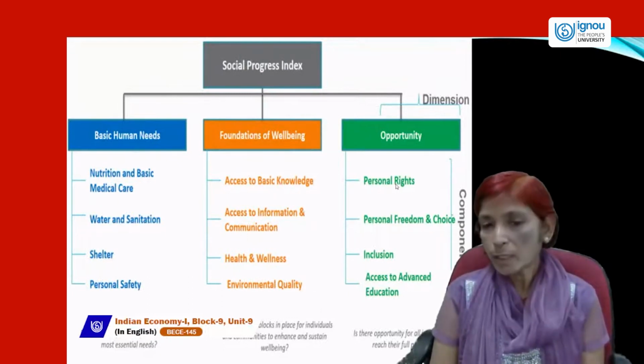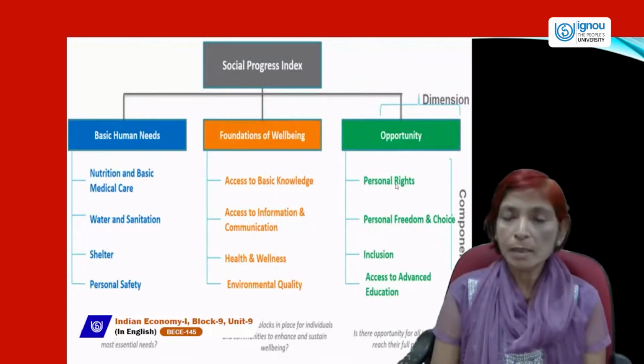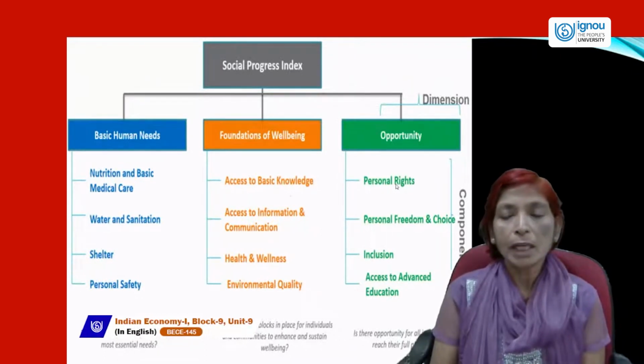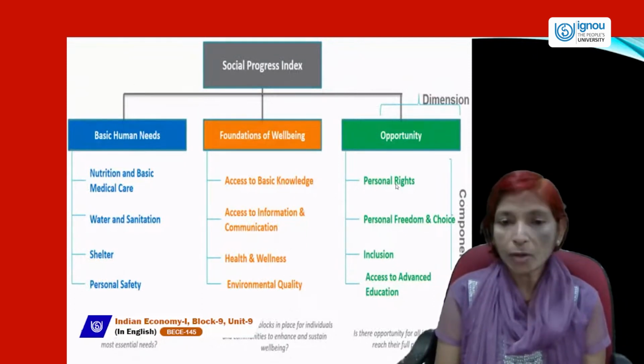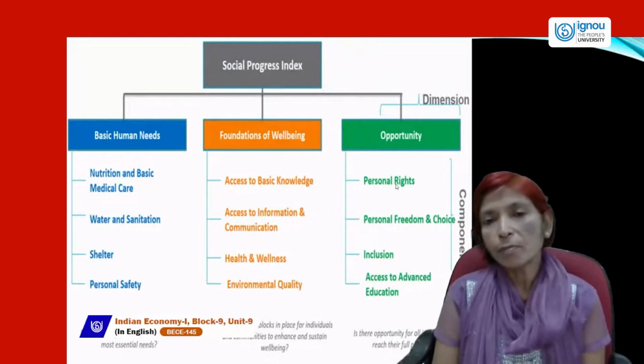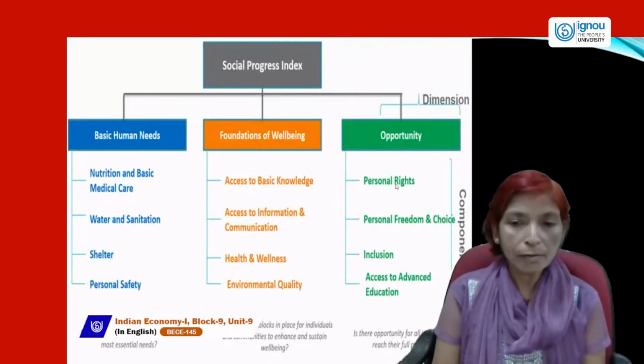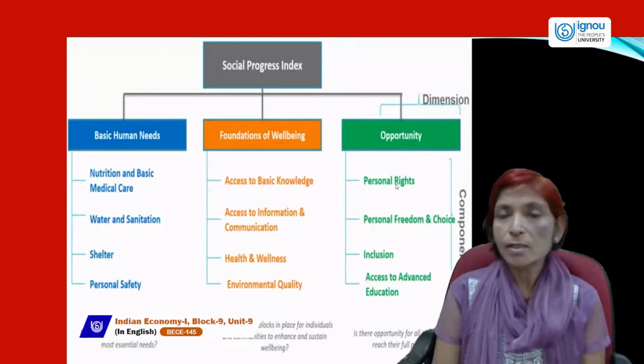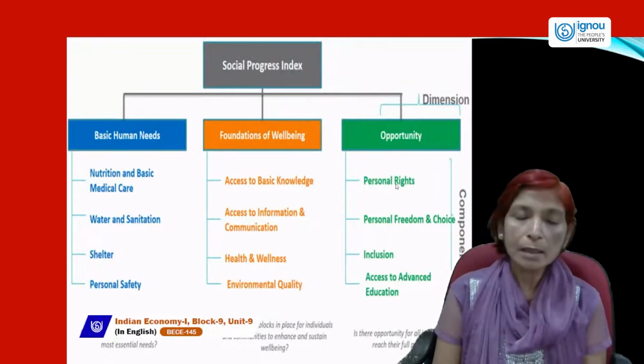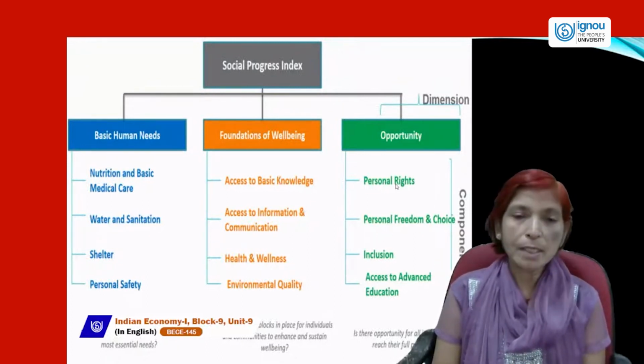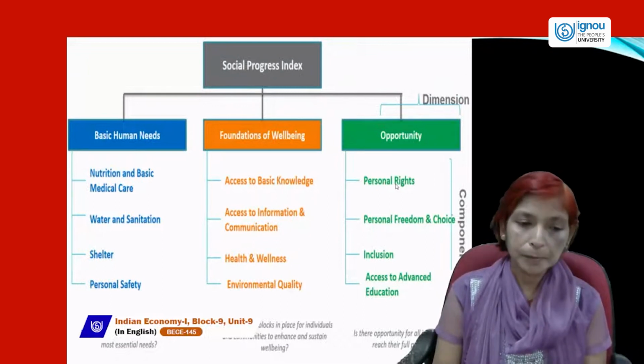And in third, opportunity. In opportunity, personal rights. Government should provide personal rights, or if we have personal rights, we can do anything which we want to do. That is the meaning of personal right. If there is personal freedom and choice in our country, if inclusion and access to advanced education, if all these opportunities are available in any country, their social progress index definitely will be higher.